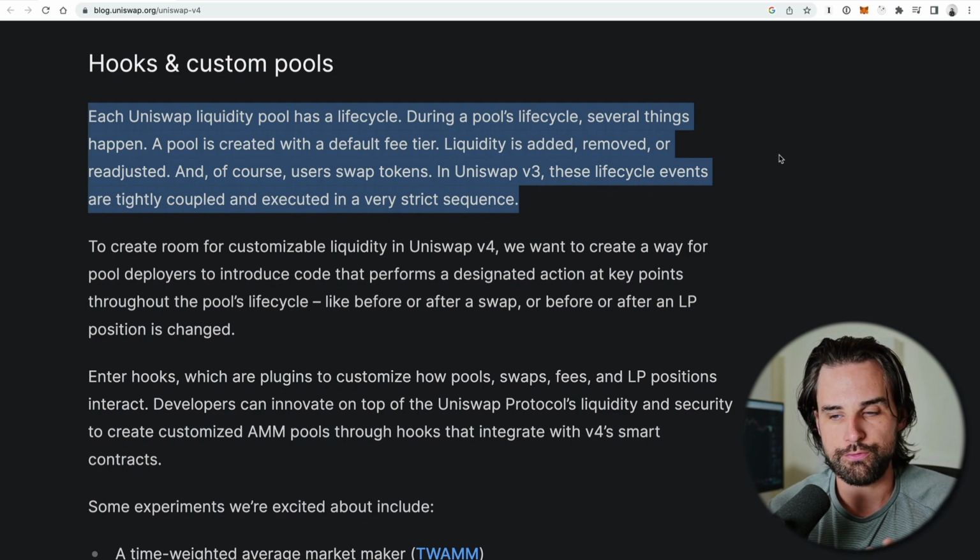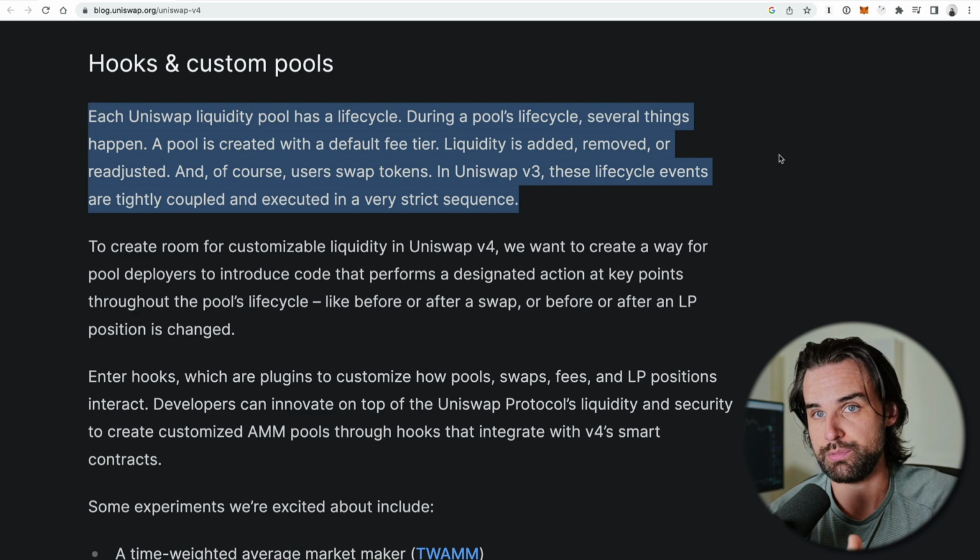So let's first take inventory of what you can do on Uniswap. You can basically create a liquidity pool. You can add or remove liquidity to it, and you can swap tokens. There's more stuff, but let's just stick with those basic three. In fact, let's drill down on swapping tokens as well. So what hooks do is let you write custom code for liquidity pools that executes whatever code you want whenever a certain thing happens on the blockchain.